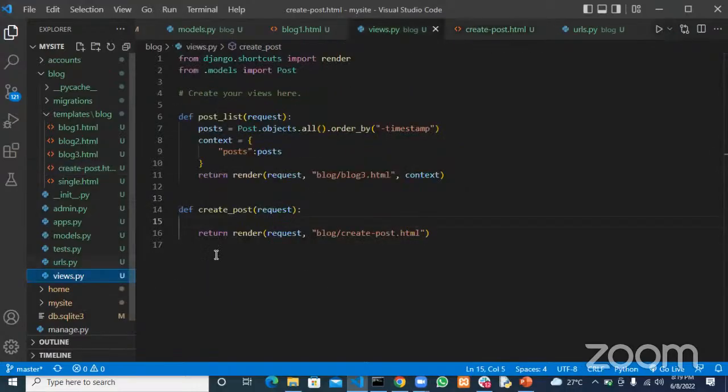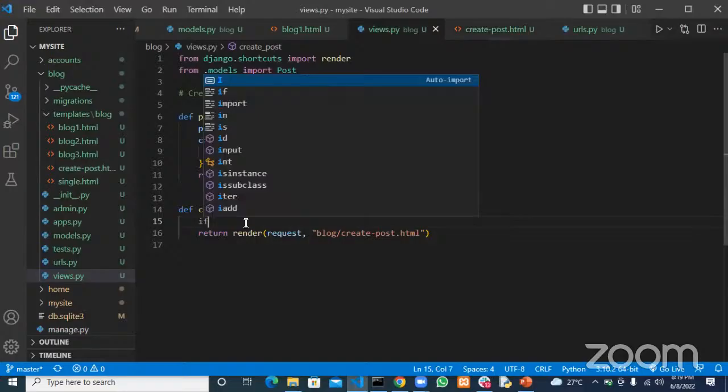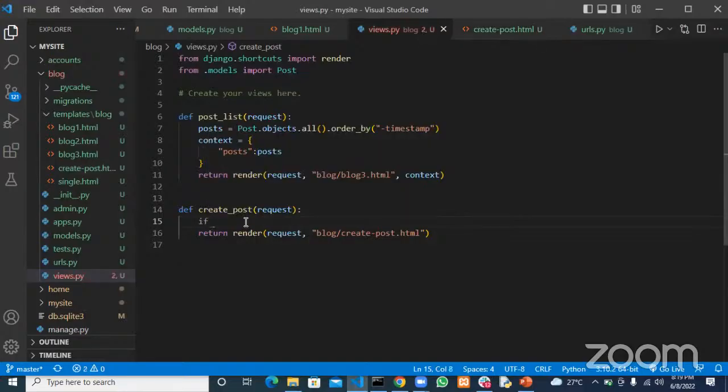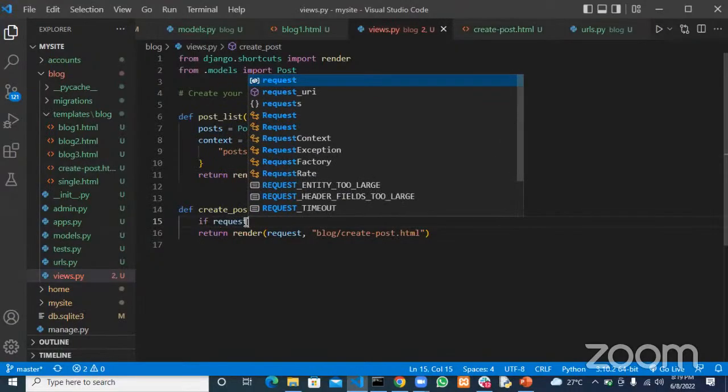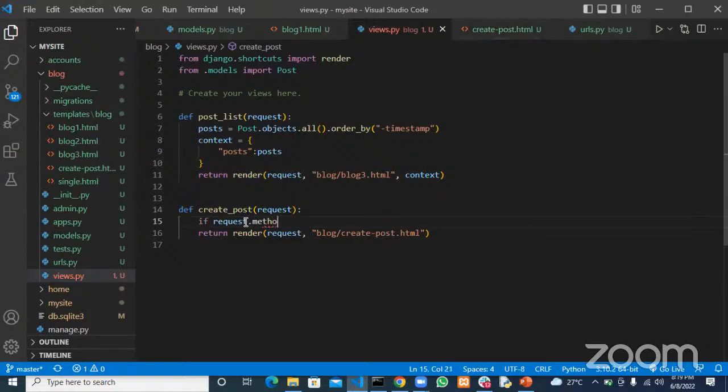So now we want to come here and check if there's a request coming in that's a post request, okay? To check that, we use if request.method is equal to what? A post request, POST, right? Now, if that request is equal to POST, we want to go ahead and get some certain things.